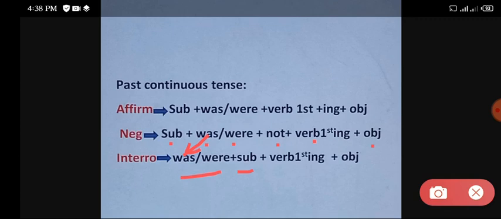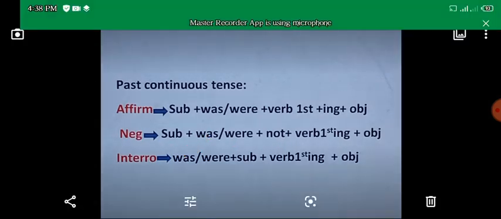So helping verb will be in the start, and after that subject, and was and were will be in the same condition. Was will be with singular and were will be with plural. Verb, first form of the verb and object. Here are some examples for you.